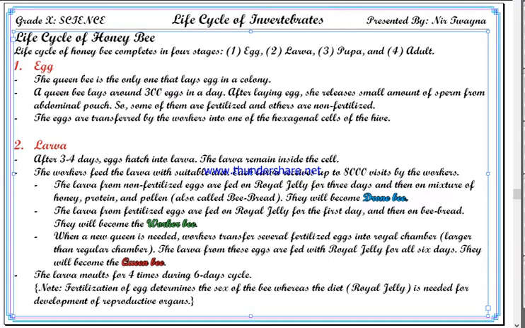So each larva, during its lifetime, receives up to 8,000 visits by workers.